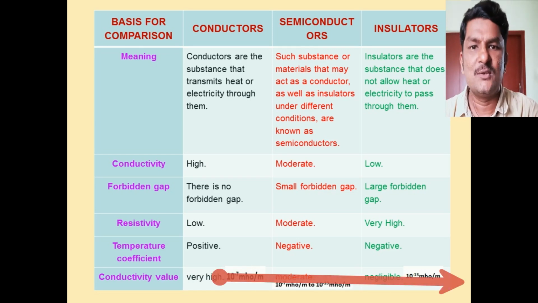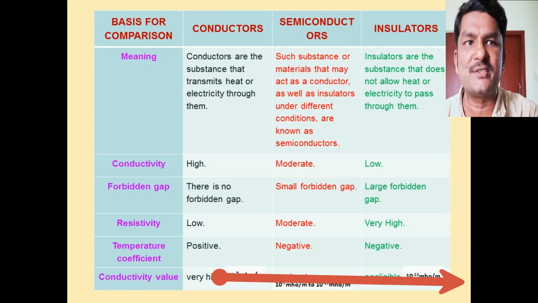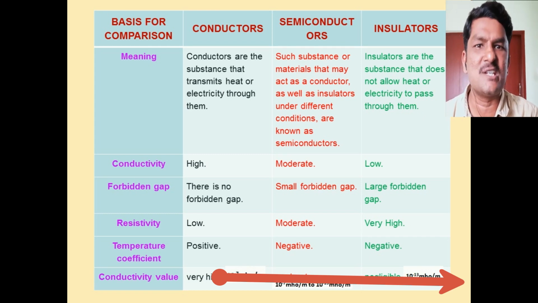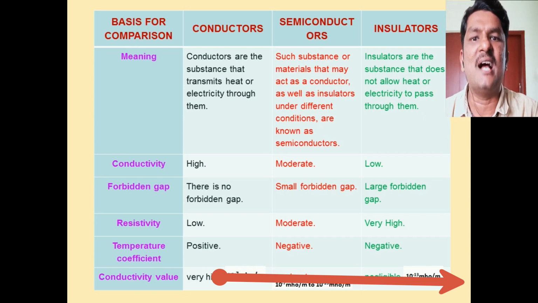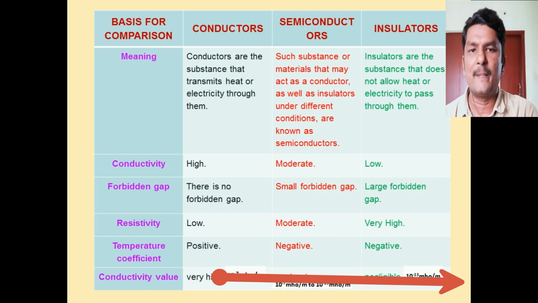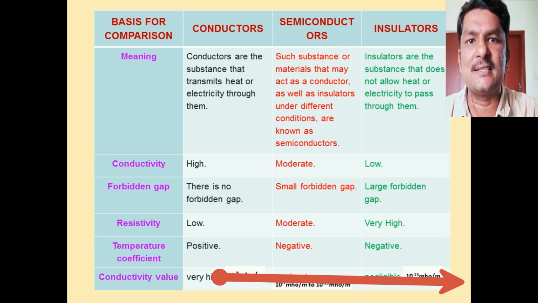Okay students, once again I will brief the conductors, semiconductors and insulators. Now you already know the definition, so I am not going to repeat that. Conductivity: for conductors, conductivity is high; for semiconductors, moderate; and for insulators, low. Forbidden energy gap: for conductors, conduction band and valence band overlap with each other, so there is no forbidden energy gap.